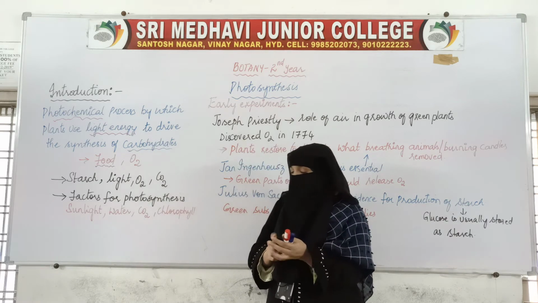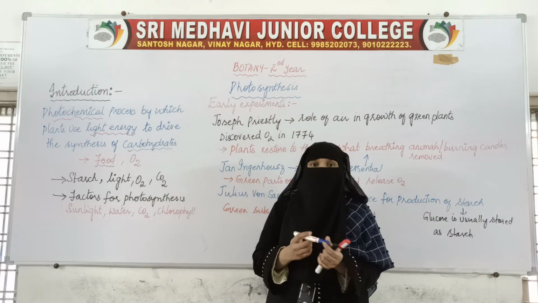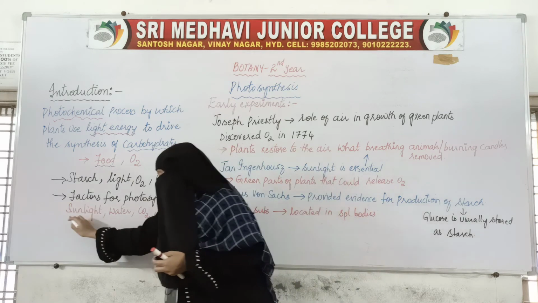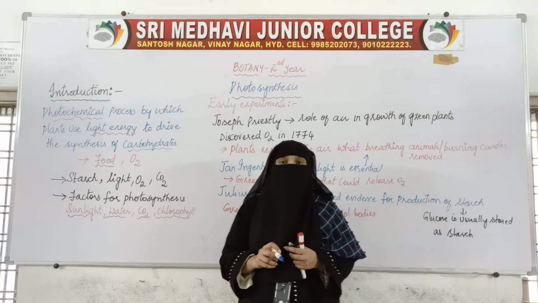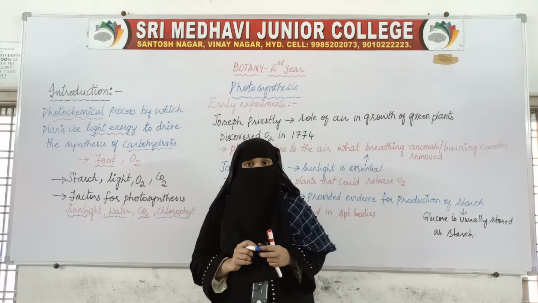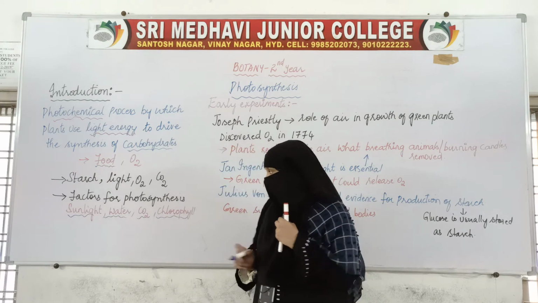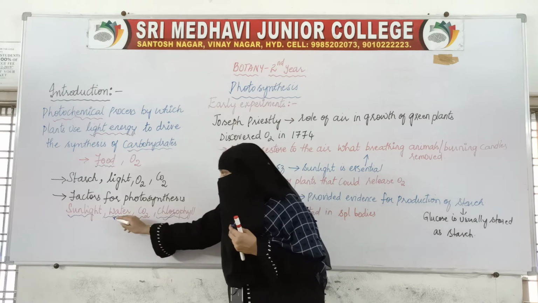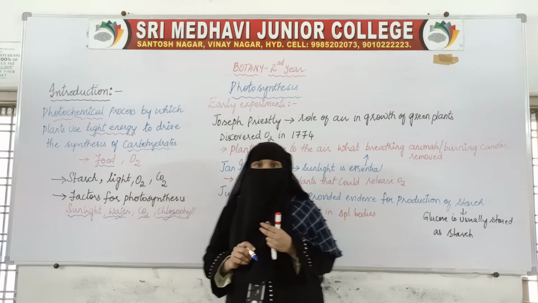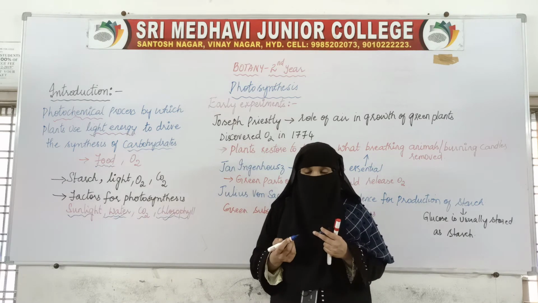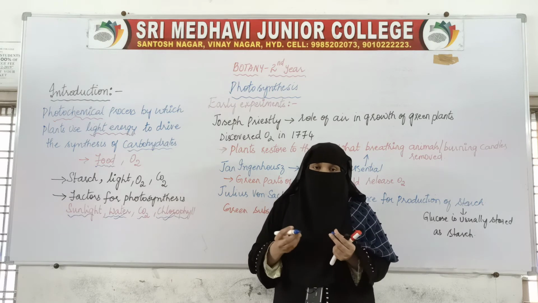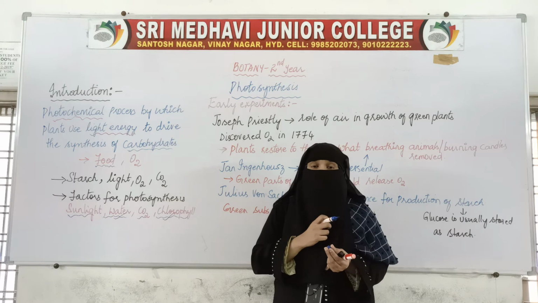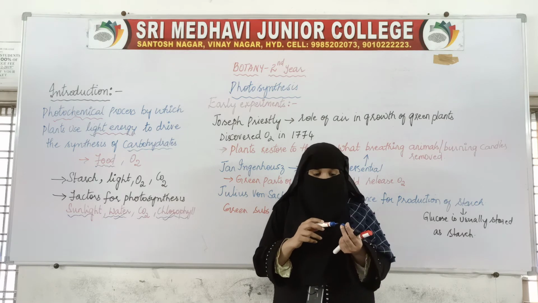These four are the very important factors responsible for the process of photosynthesis. Out of these four, chlorophyll and water are present inside the plant. Plants take this water from the soil, and the water enters into the bodies of the plant.